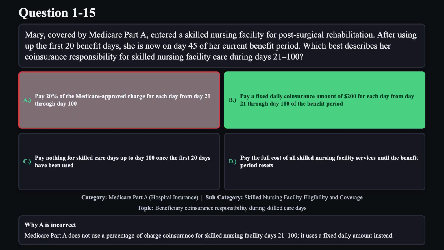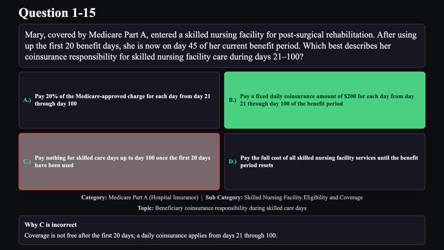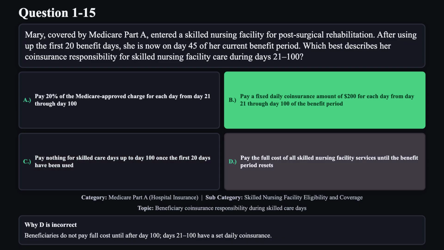Reason A is not correct. Medicare Part A does not use a percentage of charge coinsurance for skilled nursing facility days 21 through 100. It uses a fixed daily amount instead. Reason C is not correct. Coverage is not free after the first 20 days. A daily coinsurance applies from days 21 through 100. Reason D is not correct. Beneficiaries do not pay full cost until after day 100. Days 21 through 100 have a set daily coinsurance.